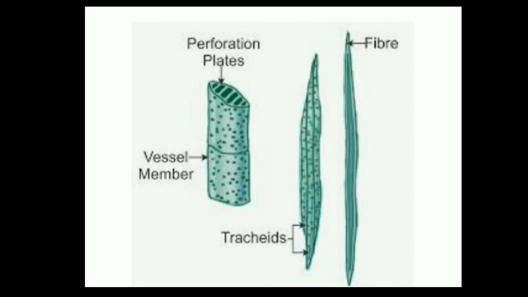They have pits or pores on their wall through which water flows from one tracheid to another, or we can simply say that one tracheid communicates with another with the help of these small pores on their wall.